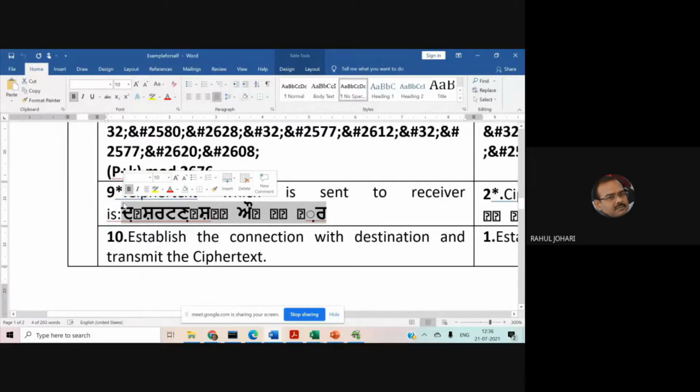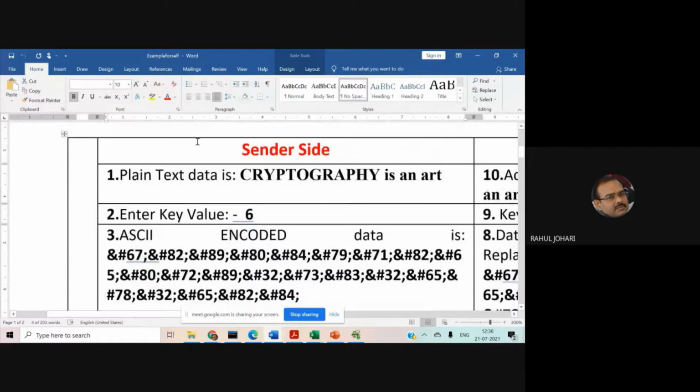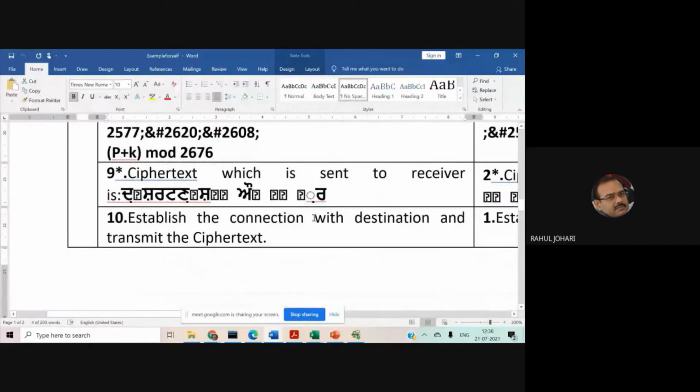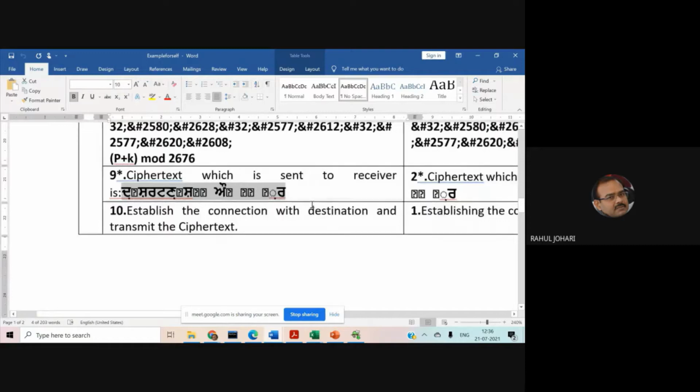And what was the original English script string? Cryptography is an art. It was our plaintext. Now what becomes our ciphertext after taking the help of the Hindi language and Gurmukhi language? This becomes our ciphertext. So we are able to protect our data from the large number of professional hackers and hacktivists who are not familiar with the Hindi language and the Gurmukhi script. That means the Devanagari script and the Gurmukhi script, the Hindi language and the Punjabi language. That was our effort while designing this CLCT technique.